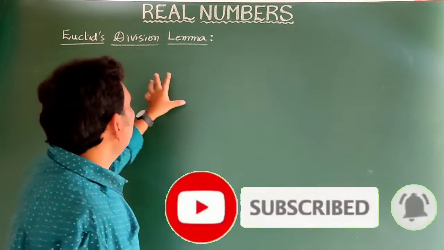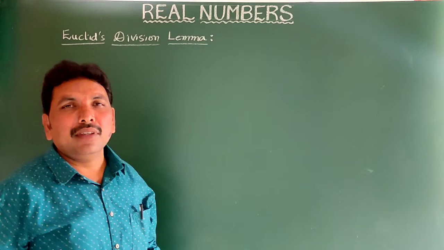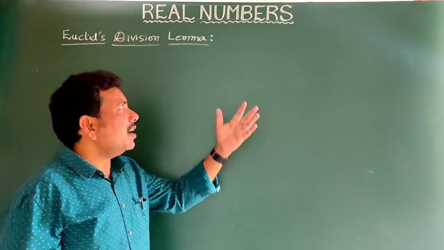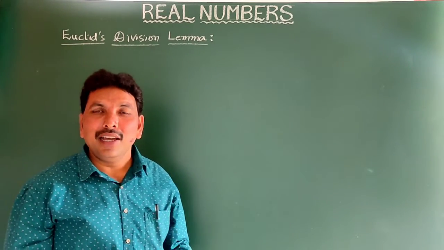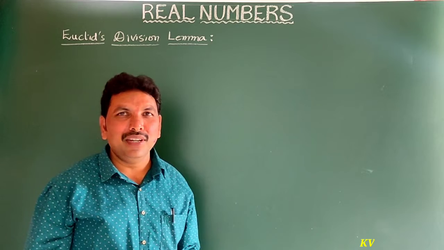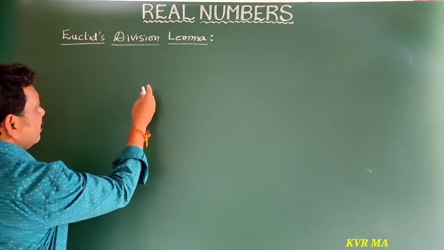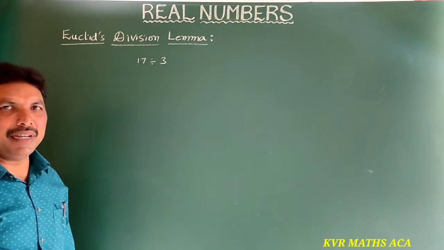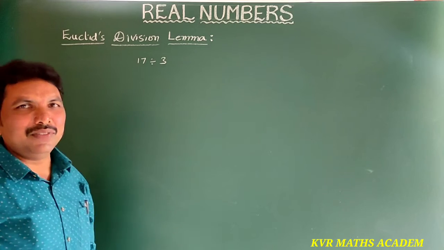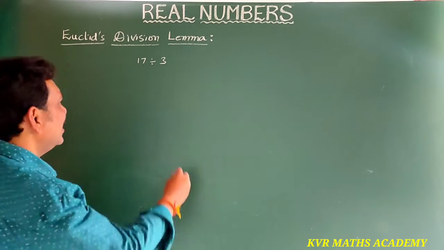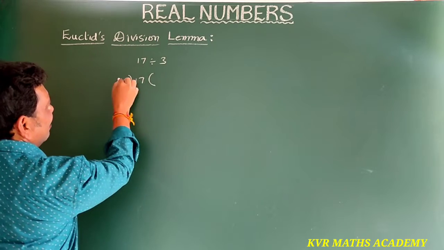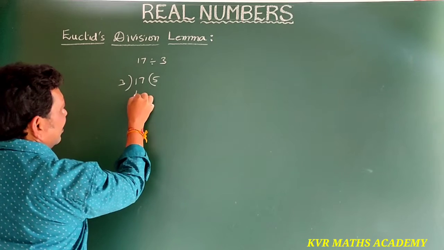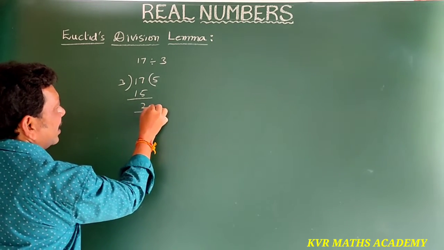So, this is Euclid's division lemma. A very important concept in 10th class mathematics in real numbers. What is Euclid's division lemma? Let us discuss with an example. Suppose I am first taking 17 divided by 3. Do you know how to do the division? We know very well about this. So, 17 with 3. How many times does 3 get cancelled in 17? 3 fives are 15. Yes, 2 is the remainder.